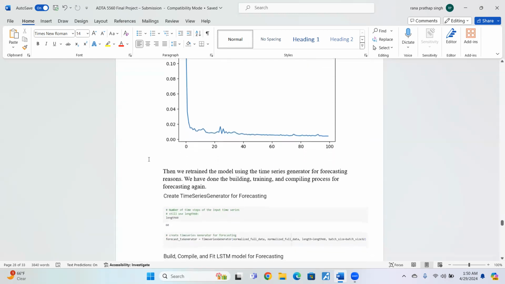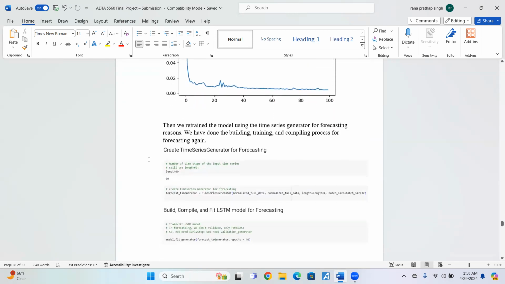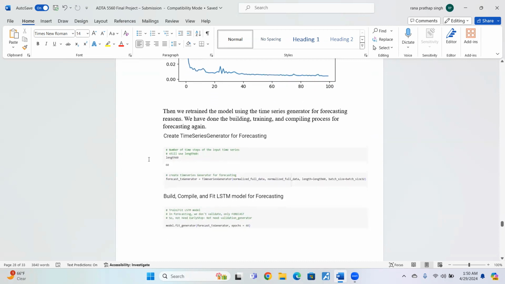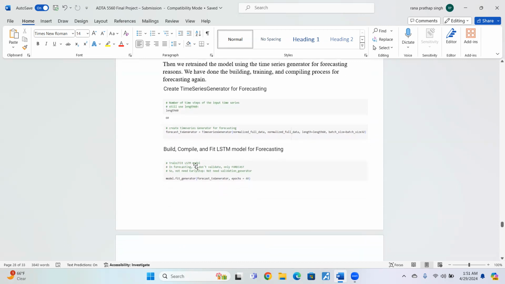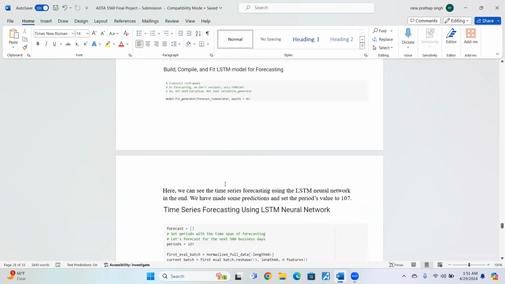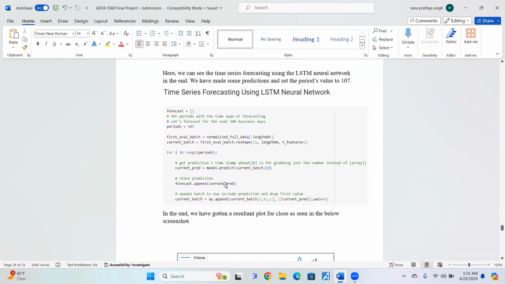Then we have retrained the model using the time series generator for forecasting. For forecasting, we are going to rebuild, retrain, and redo everything. We're going to also reevaluate the model again. So this is how we're going to build the model again using the fit generator, forecast generator, and the epoch parameters. Then we're going to do the forecasting using the LSTM network by using the following code, by setting the period values, by setting up the batches, and using the for loop to store the predictions.